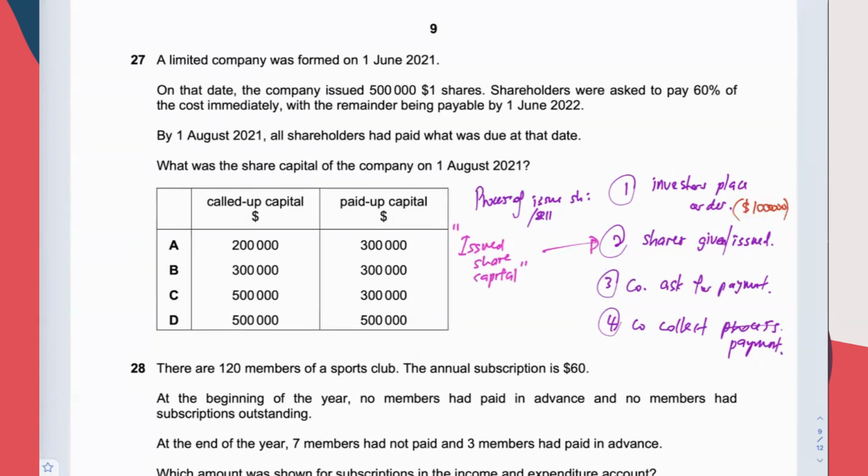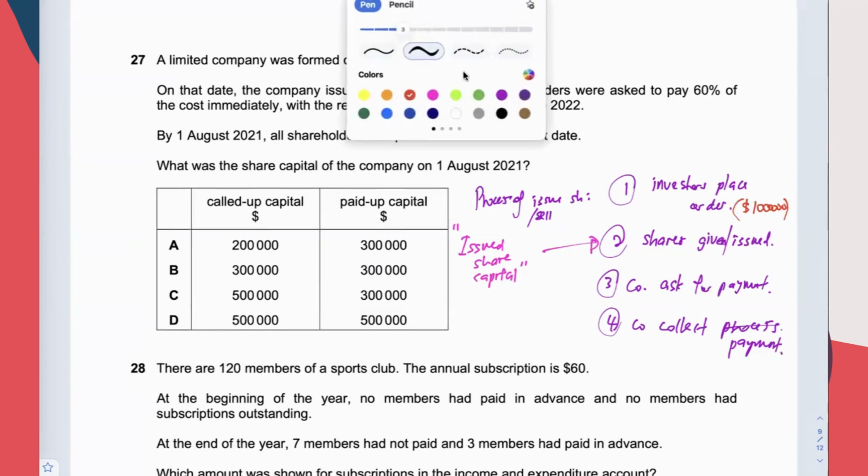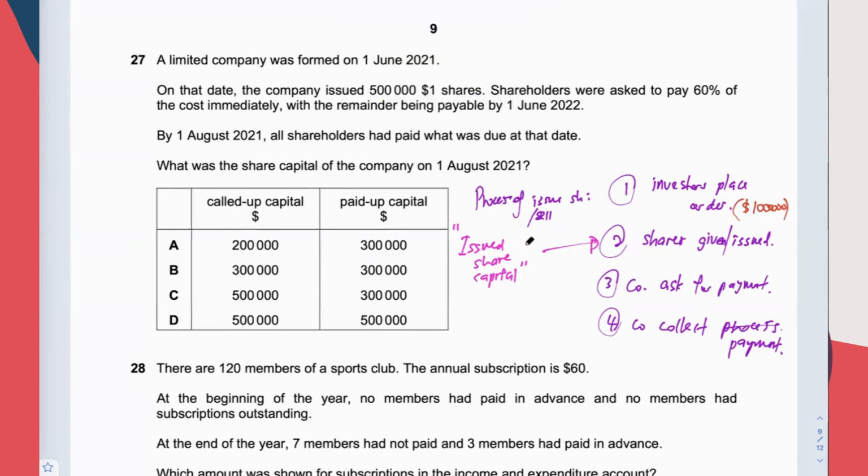The part of the orders that has been distributed to the investors, we call issue share capital. Let's say this is 500,000. This issue share capital can never be more than the 1 million, what has been ordered.